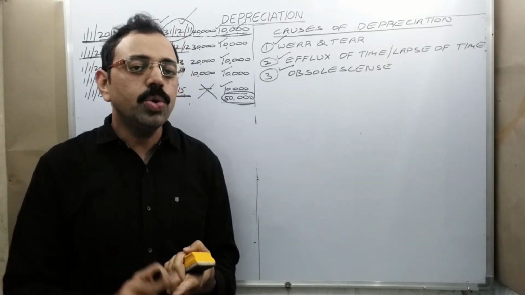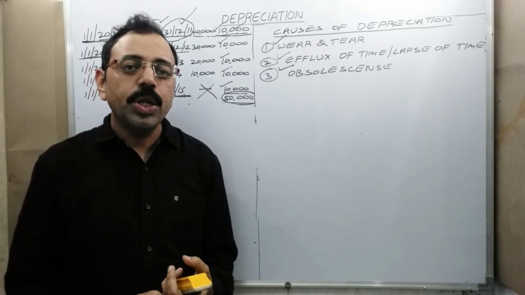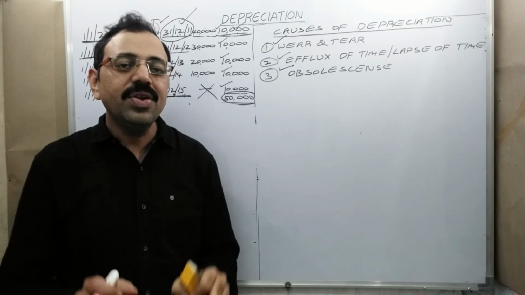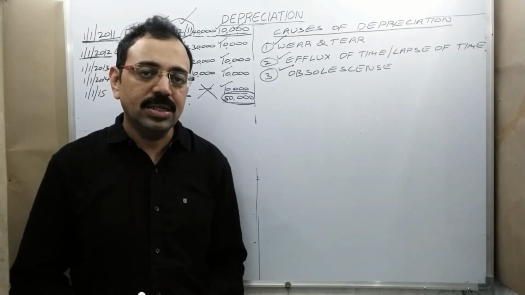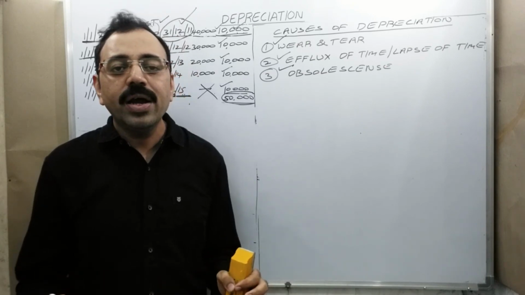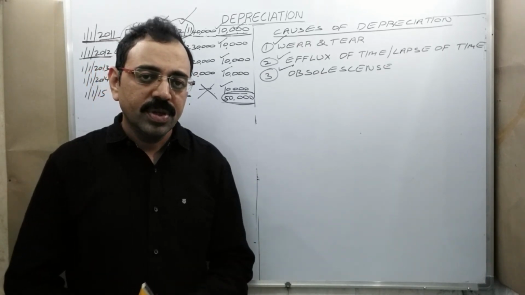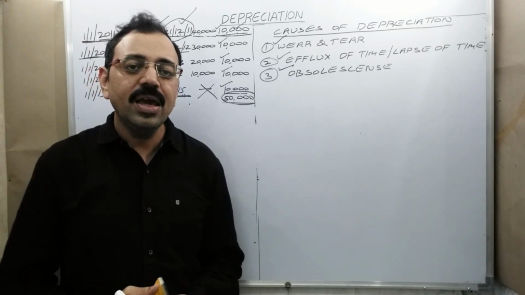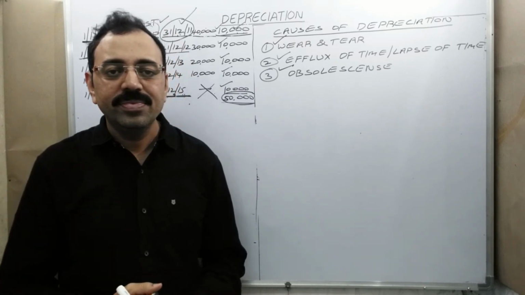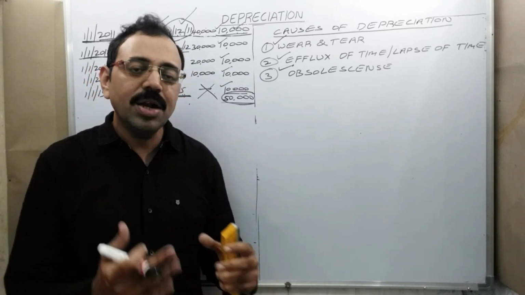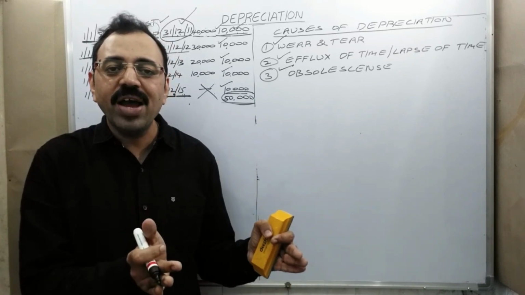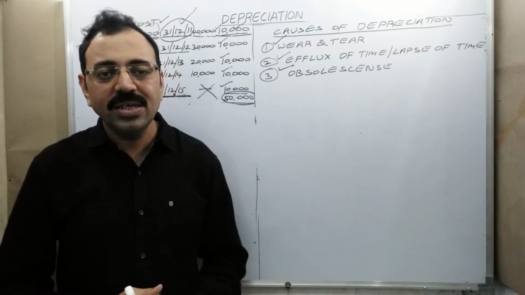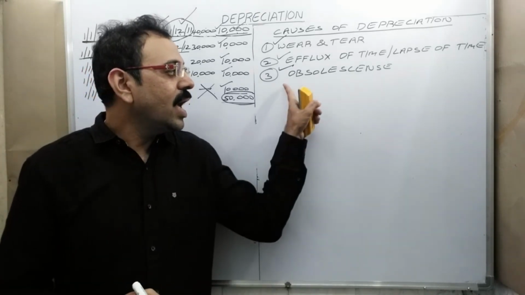Not only due to technology, sometimes due to government rules, if present asset value is reduced, that reason is also known as obsolescence. For example, assume that I started one liquor business. To manufacture liquor, I purchased one machine. And suddenly, the government prohibited liquor. Then I cannot run that business. So what happened to my present machine value? Suddenly decreased. Even though it is in good condition, I cannot use that asset. This reason is also known as obsolescence.